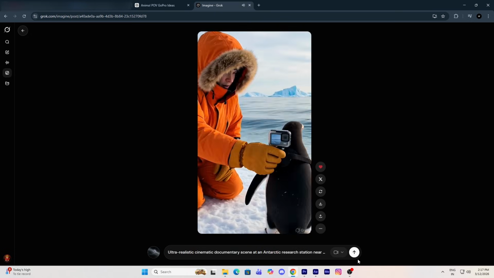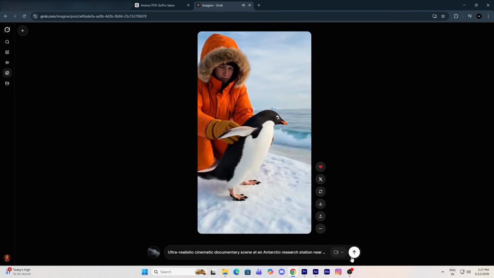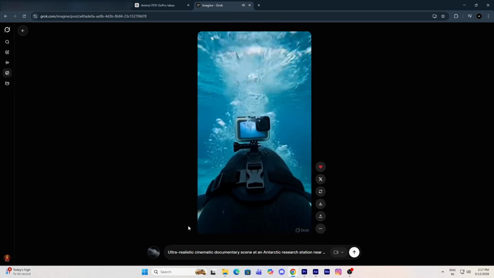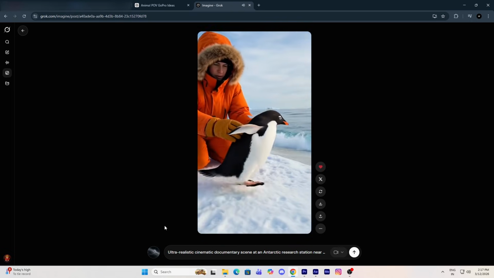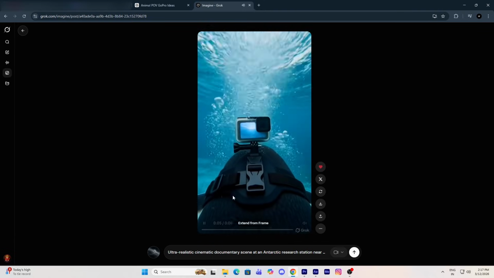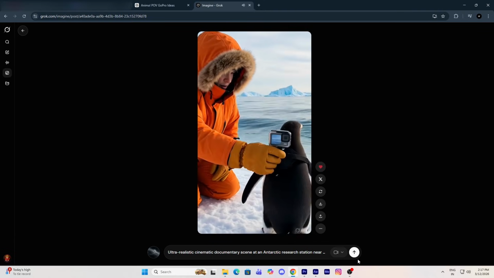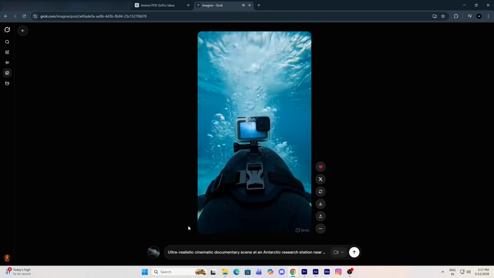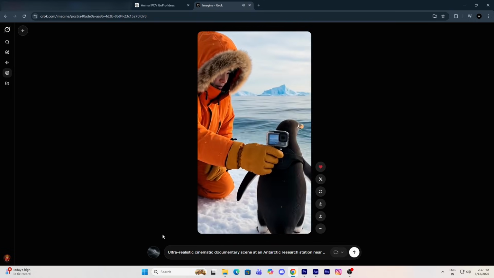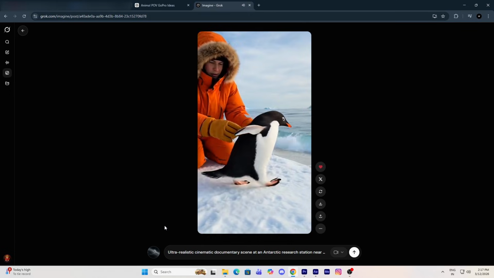And now our first scene has been generated. Let's take a look at it. As you can see, the quality is surprisingly good. The visuals look very realistic, and the details are quite impressive. Considering that we are generating this completely for free, the results are actually very powerful.